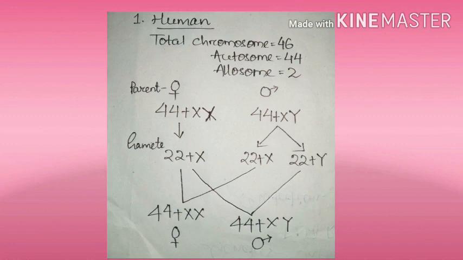From female, ova are 22 plus X, which is half of 44 plus XX. Why? Because it is haploid. Same as the male produces sperms, that are 22 plus X or 22 plus Y. After fertilization, the female child shows 44 plus XX genotype and the male child shows 44 plus XY. So the sex of a child is determined by the male gamete, the sperm of the male or father.